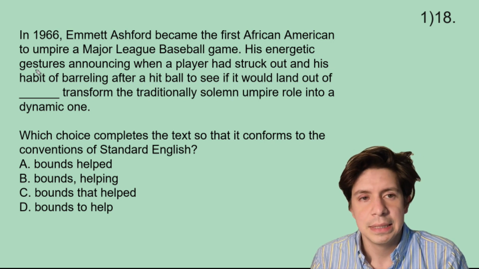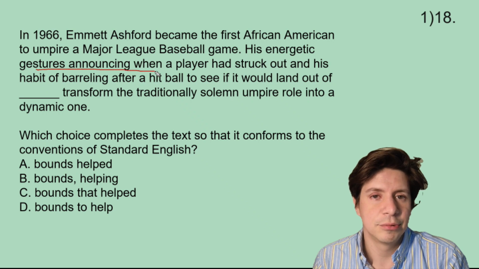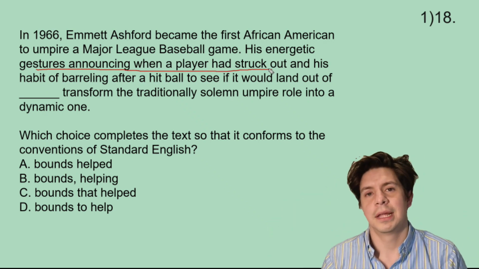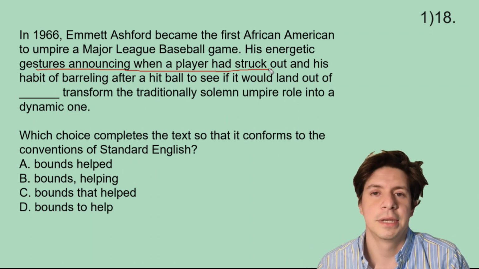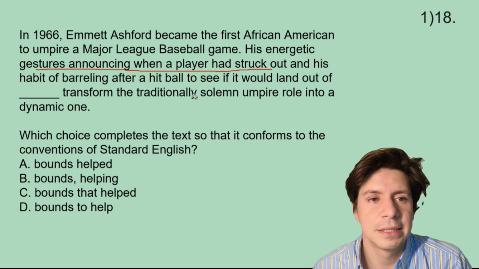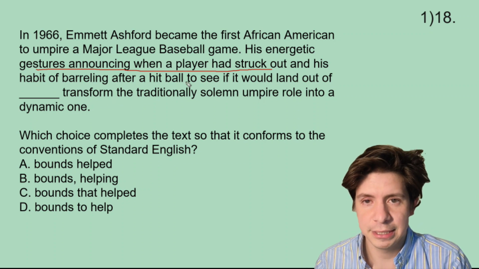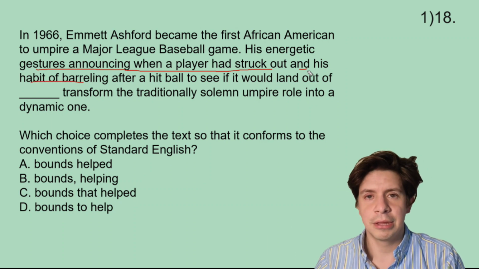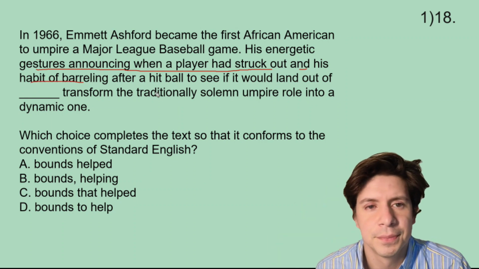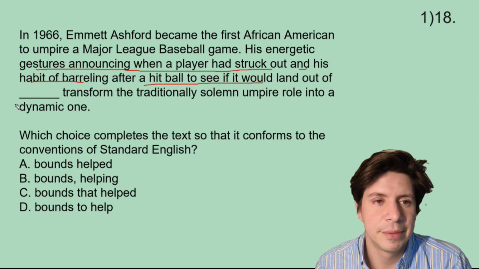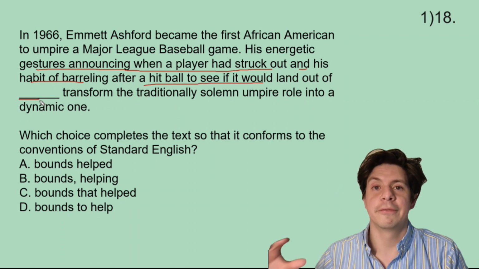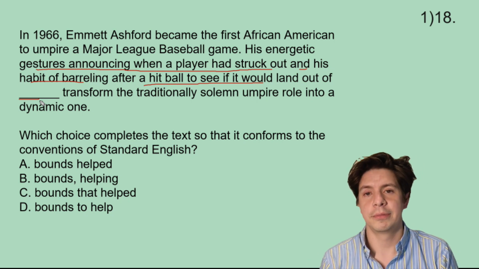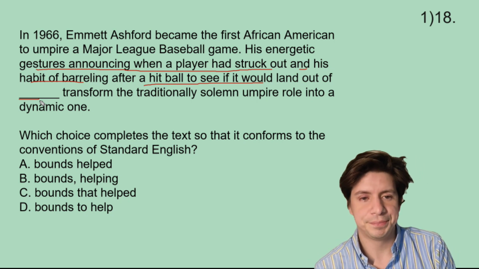So his energetic gestures, announcing when a player had struck out. That's sort of working as the subject, right? That's a long compound noun, saying what he's doing. And his habit of barreling after a hit ball to see if it would land out of bounds. So again, they're connected with the and. They go together. It's like two things that he's doing. After a hit ball to see if it would land out of bounds. That's all the things he's doing. And then we need a verb, right? Blank transform the traditionally solemn umpire role into a dynamic one.